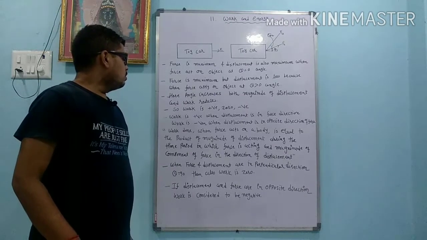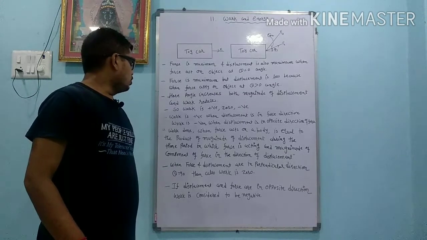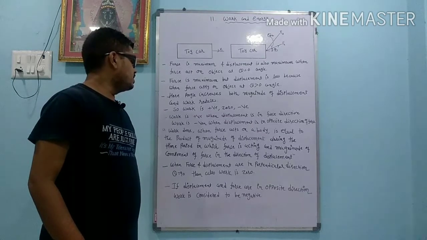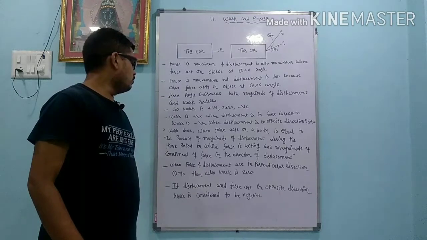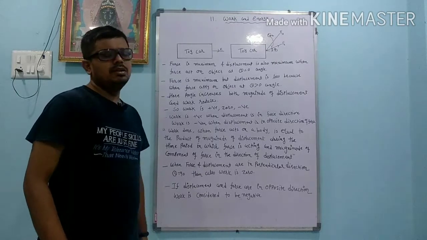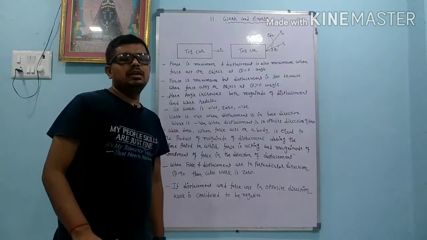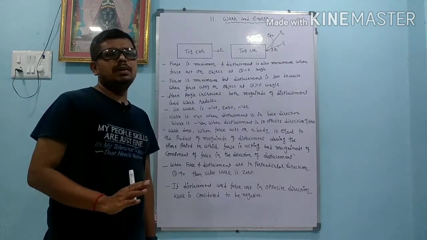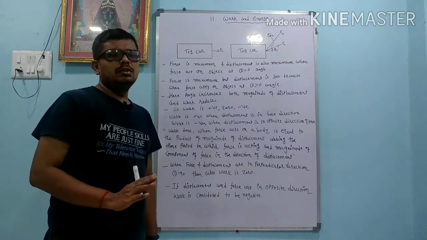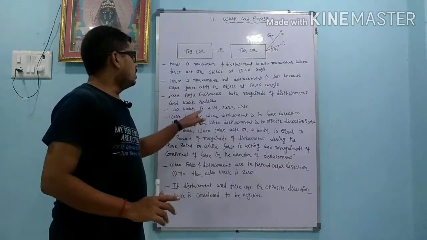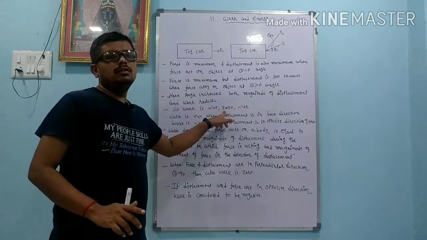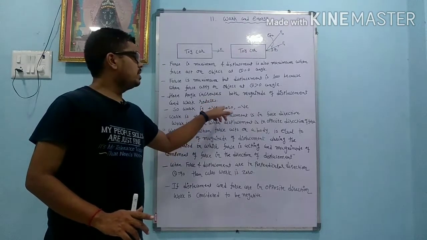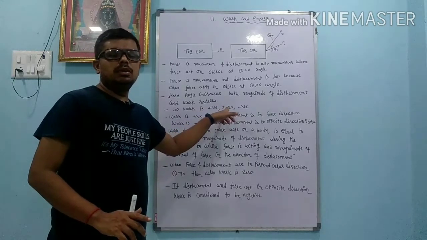Work done when force acts on a body is equal to the product of the magnitude of the displacement during the time period in which force is acting and the magnitude of the component of force in the direction of displacement. The simple thing we have to remember is that when the force and displacement are in the same direction, then the work is positive. But work is zero when the force and displacement are in the perpendicular direction. Then we can say that the work is zero.